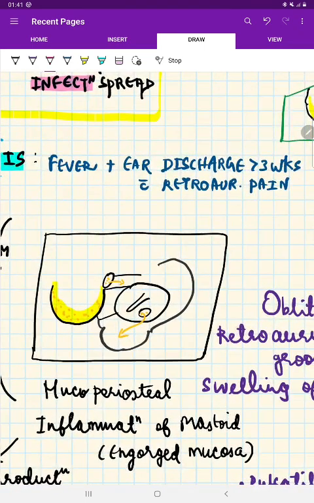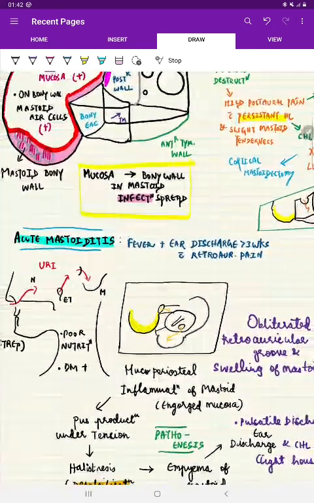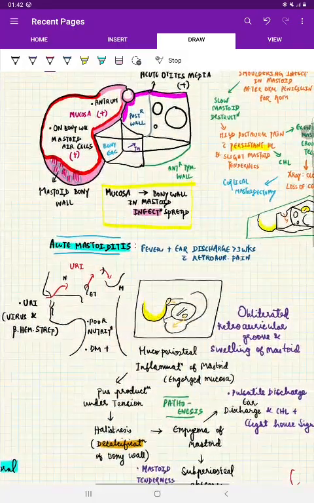Apart from this, there will be a conductive type of hearing loss, and this sign is called as a lighthouse sign, wherein through a small perforation there is pus discharging into the external auditory canal. This is all about acute mastoiditis.